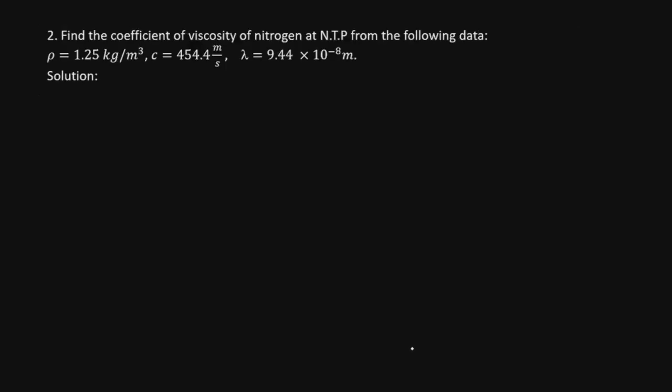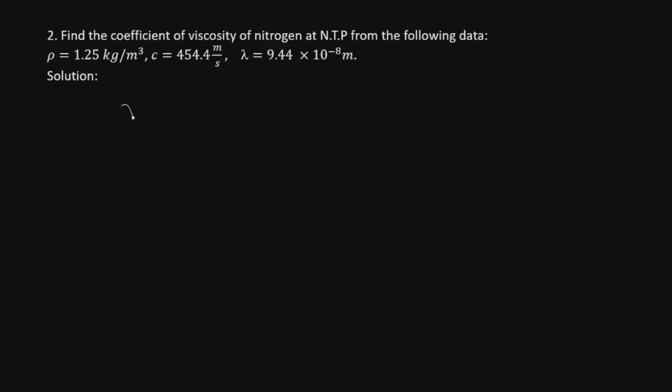And let us see the next question. In this question we are trying to find the coefficient of viscosity of nitrogen at NTP. To find it, we are given rho as 1.25 kg per meter cube, and C is 454.4 meter per second, and the value of lambda is given to you.